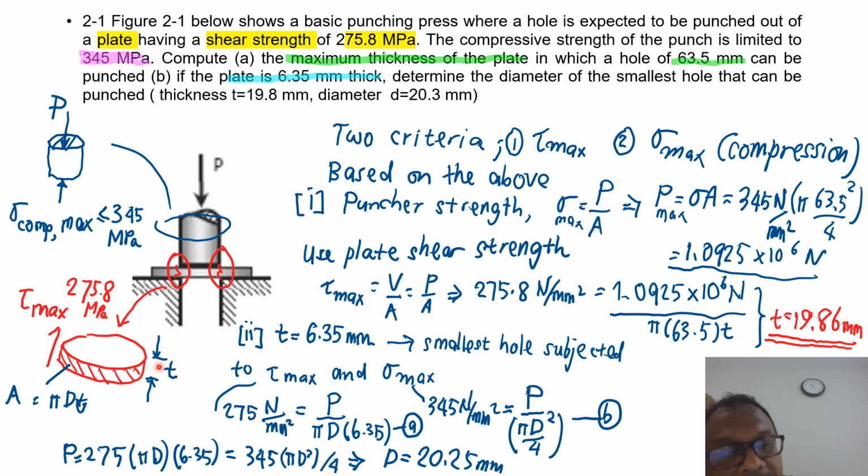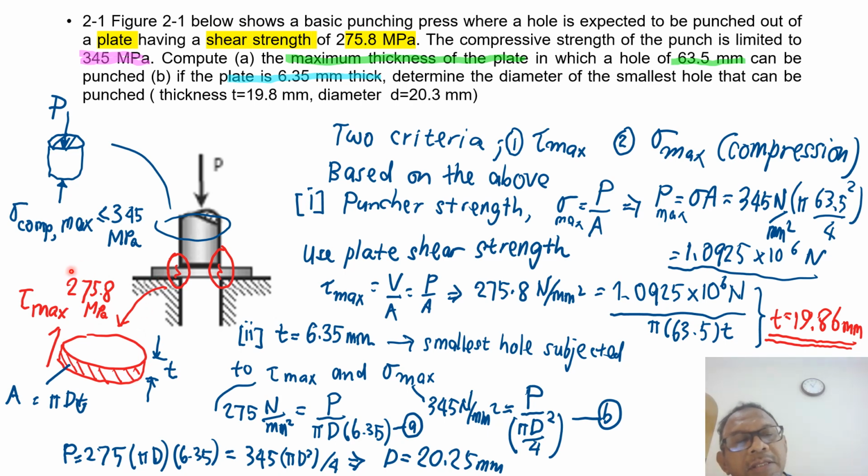And here is the thickness of the plate. Then you've got the shear stress around the periphery of the plate. The area being punched out is pi d, the circumference, times the thickness of the plate.